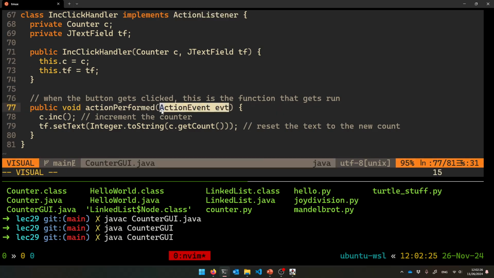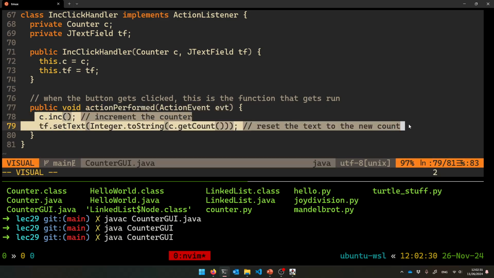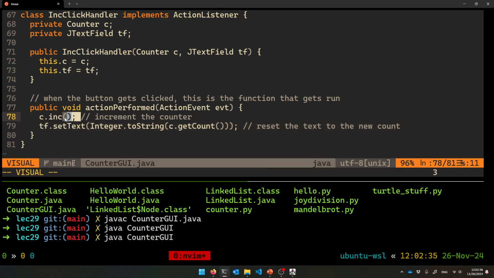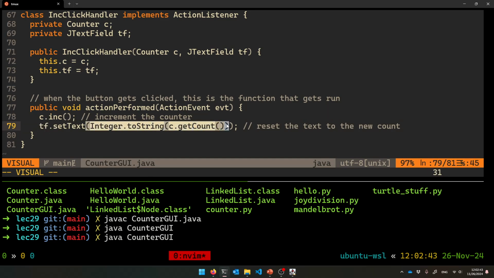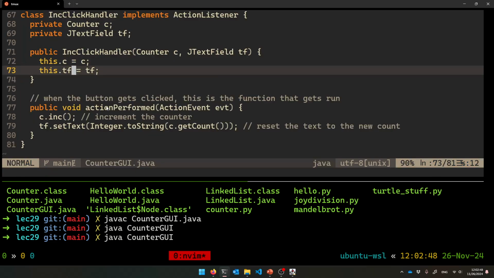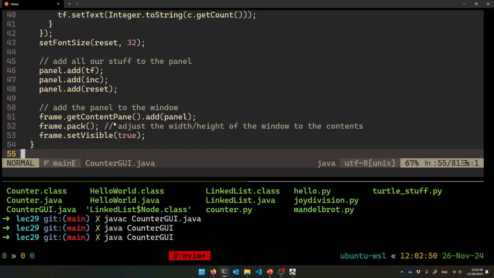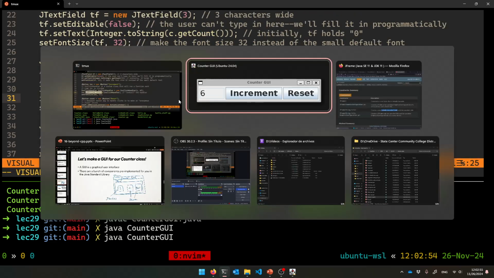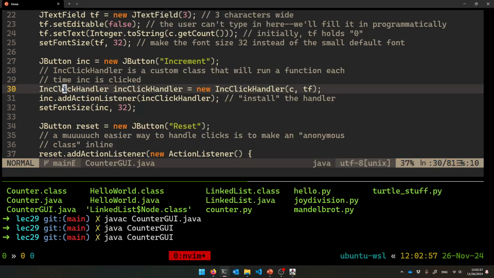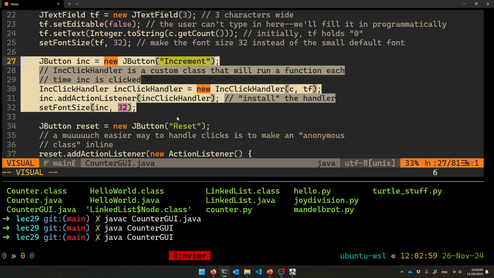So it's getting the click event if we needed it, but honestly, we just need to know that we're getting called. So here's what I want to do whenever I get called. Whenever the button gets pressed, it's going to run this exact code: c.ink, make the counter bigger, and then also display the new count on the text field. So tf.setText to be the new counter's count as a string, of course, all right? It's a little complicated, but that's how the class works, all right? And you can look at the documentation for that, like addActionListener. Every JButton gets that, you can click around and find that.